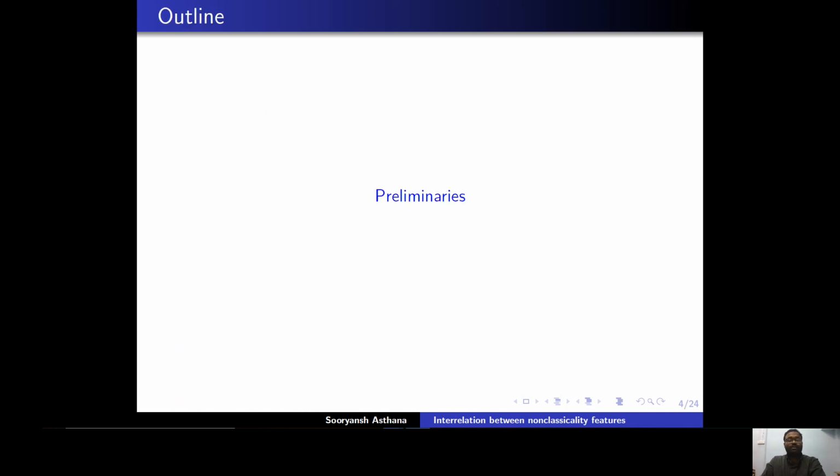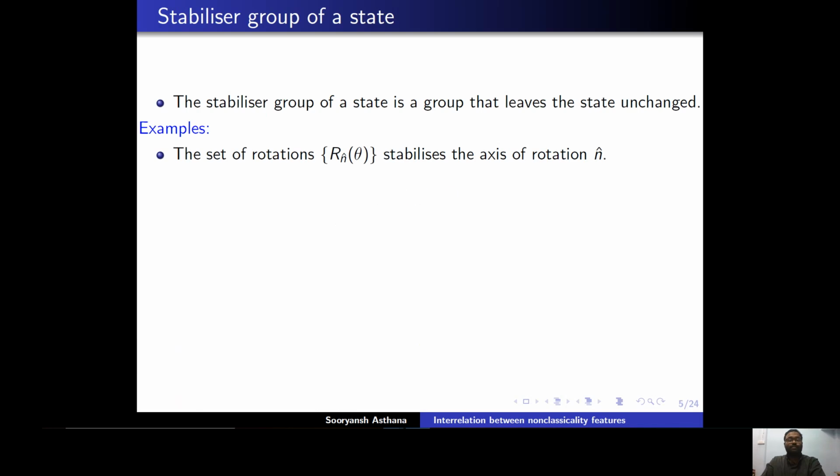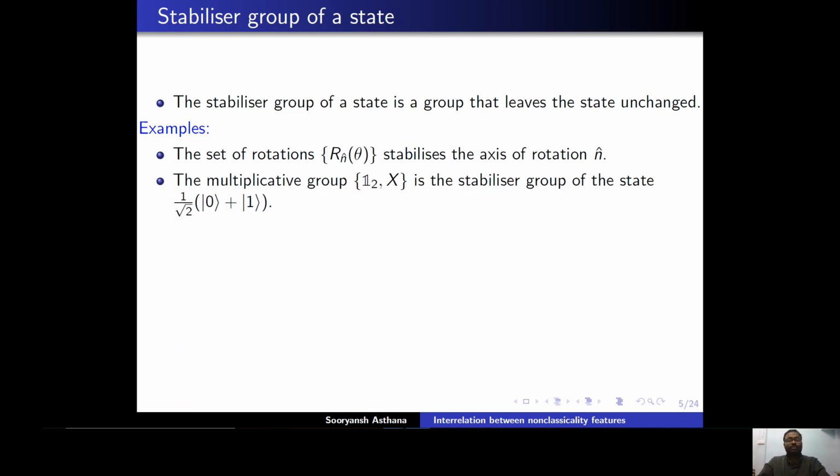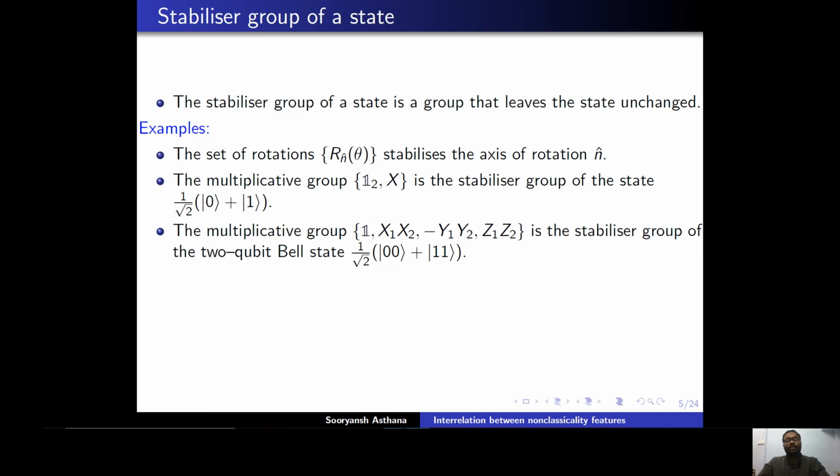So, the preliminaries which are required for the talk are, number one, the stabilizer group of a state. As shown on the slide, the stabilizer group of a state is a group that leaves the state unchanged. As an example, suppose there is an axis n hat like this, and the set of rotations about this axis n hat stabilizes this axis of rotation, and the multiplicative group identity and Pauli matrix X stabilizes the state 1 over root 2 (0 plus 1), and these are some examples that we will use later on in the talk.